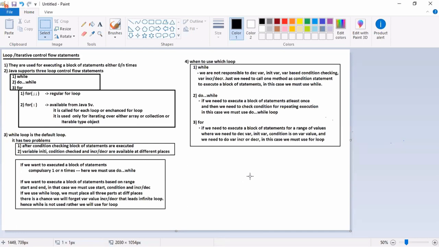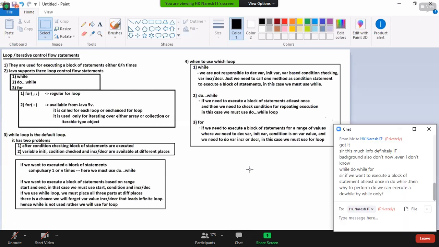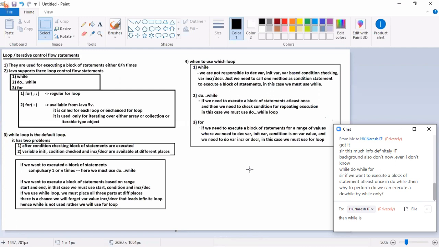Now I want you to take some small scenarios. You tell me. I am writing a program to read records from the database table. Do you know how many records are there in the database table? I don't know. Maybe 0 or maybe n number, 0 to n. What is that n? I don't know. I don't know the end point.